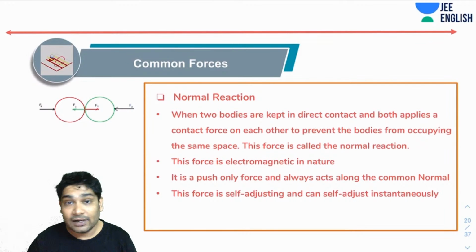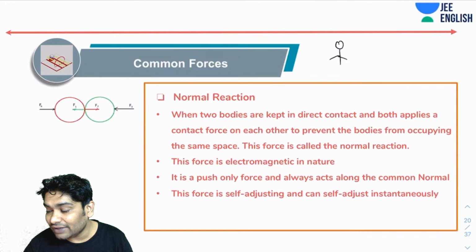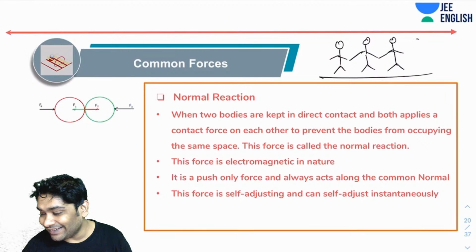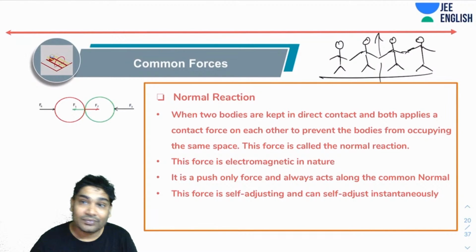Let's say you have three friends standing, holding each other's hands. Let's imagine this. So three guys, or maybe five guys, are standing holding each other's hands, and I am going to try to pass through them. Somebody is trying to go through the middle.